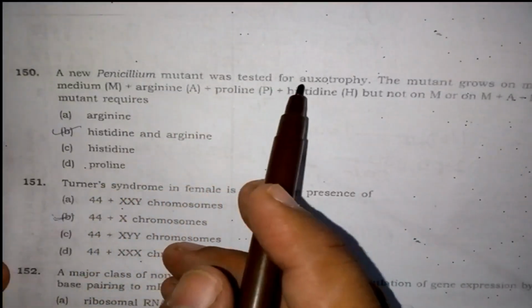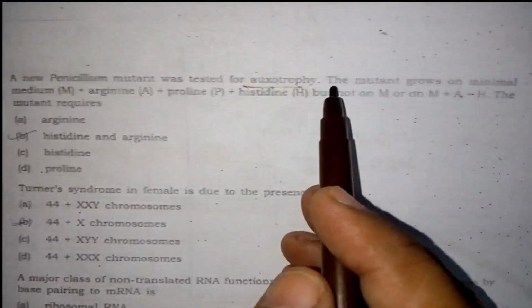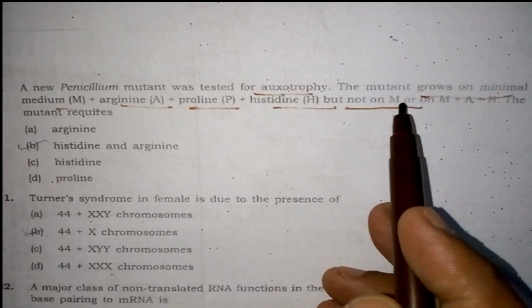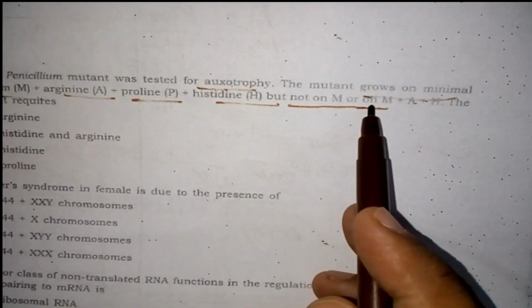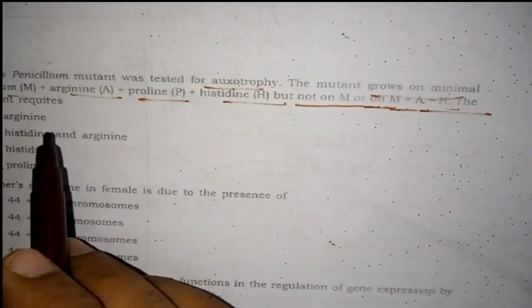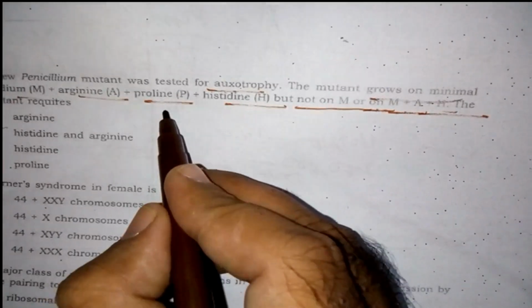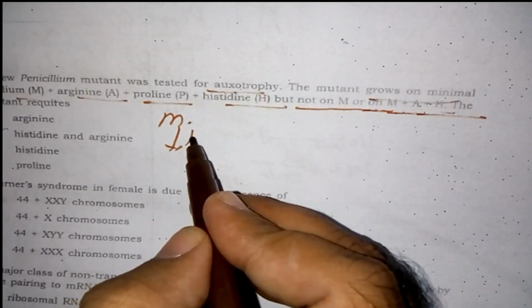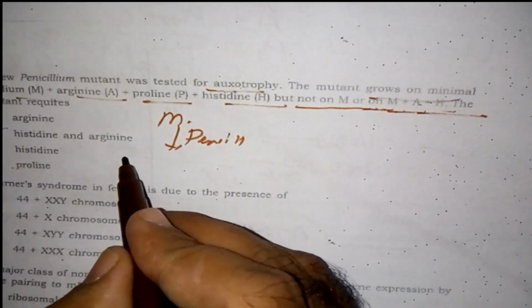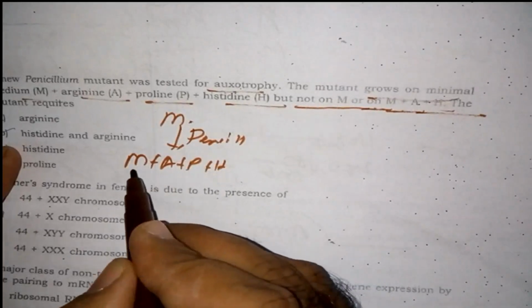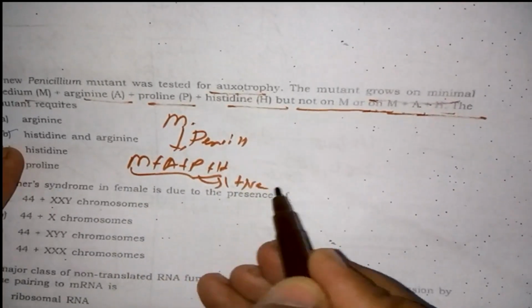Next question: a new penicillin mutant was tested for auxotrophy. The mutant grows on minimal media plus arginine plus proline plus histidine, but not on minimal media alone or on minimal media plus A plus H. When treated with penicillin, it grows on arginine plus proline plus histidine, which means this plate shows positive growth.